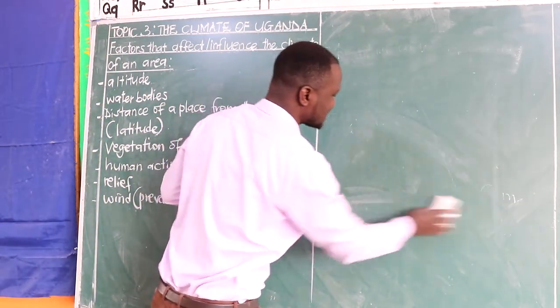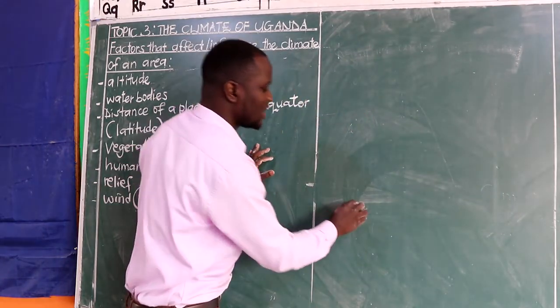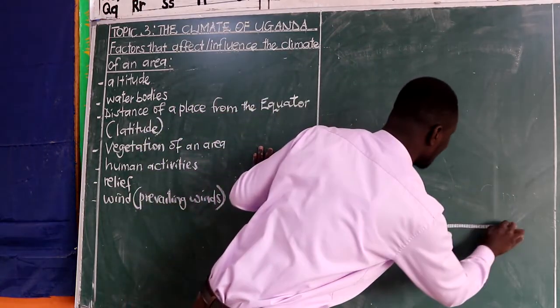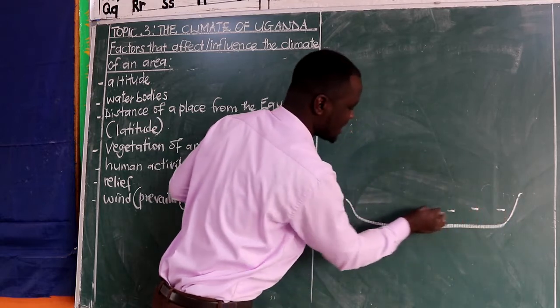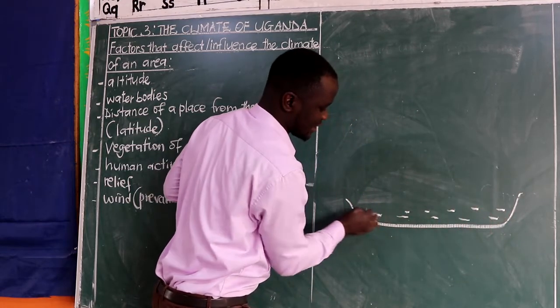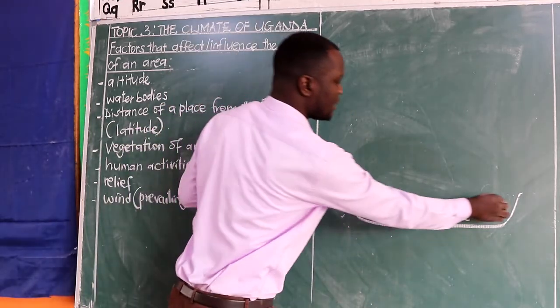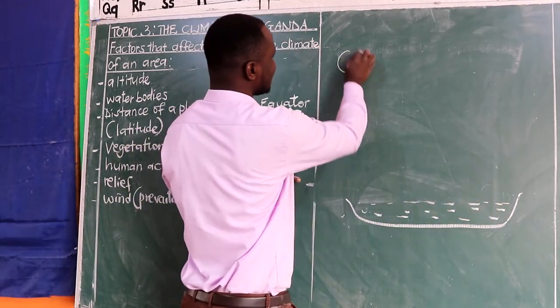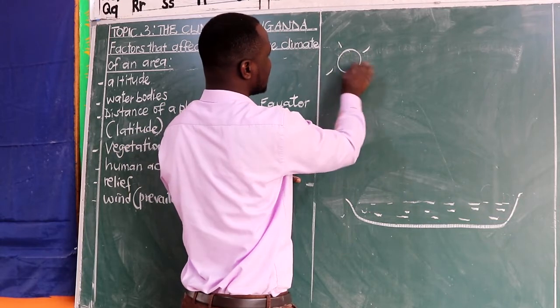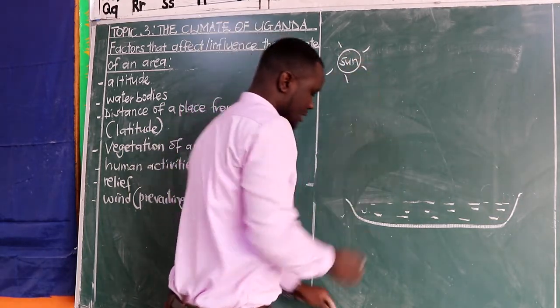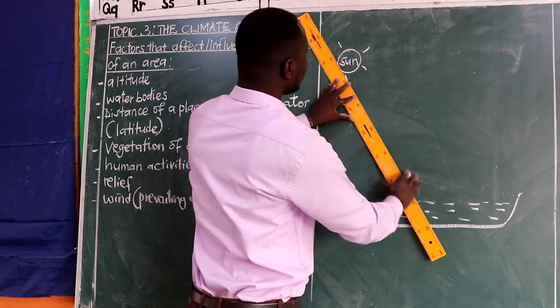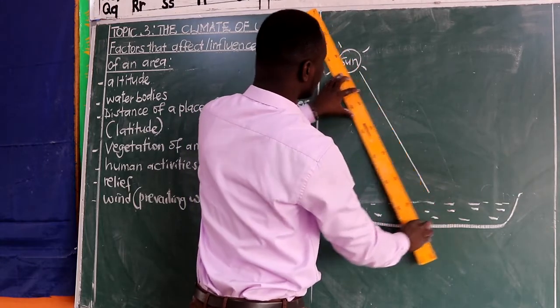Of course, here we still need to understand that when we are talking of water bodies, we take an example: an area has got a water body like a lake. A lake is here in an area. So what happens? We have the sun shining, and this sun is going to heat up the water body.